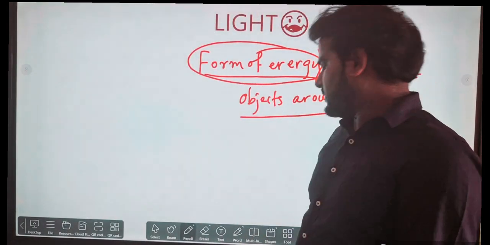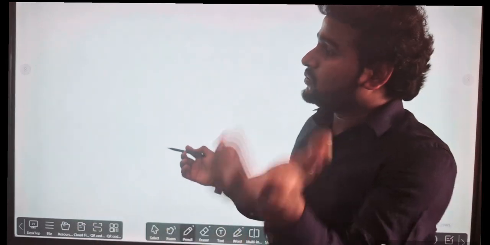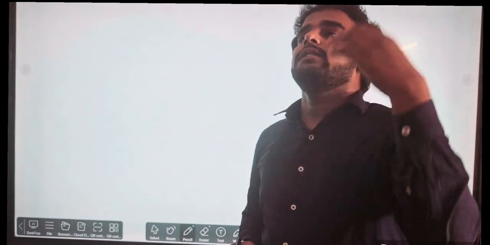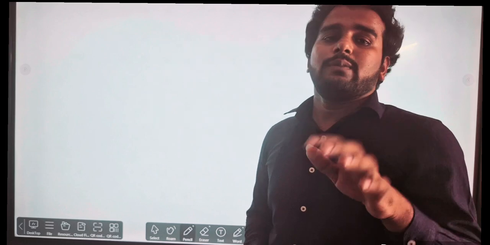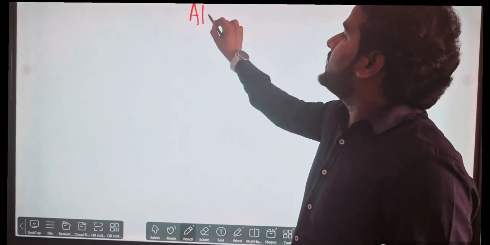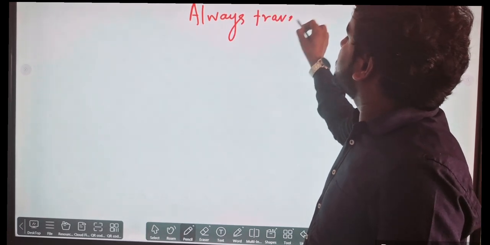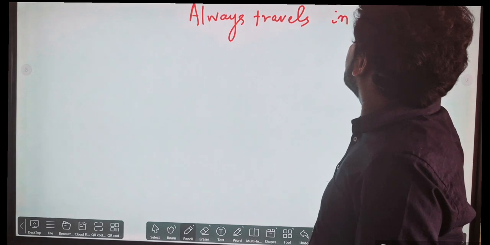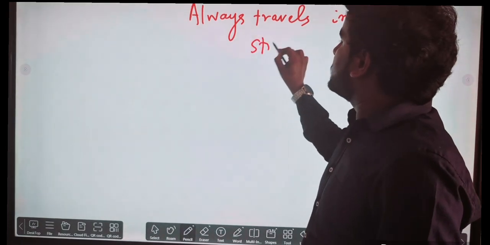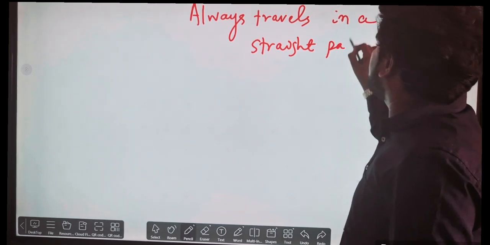So light is a form of energy. But at different times we will understand different characters, different natures of light. The first thing I will write: light always travels in a straight path.